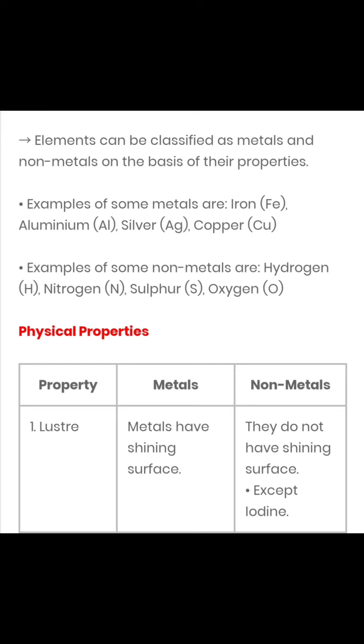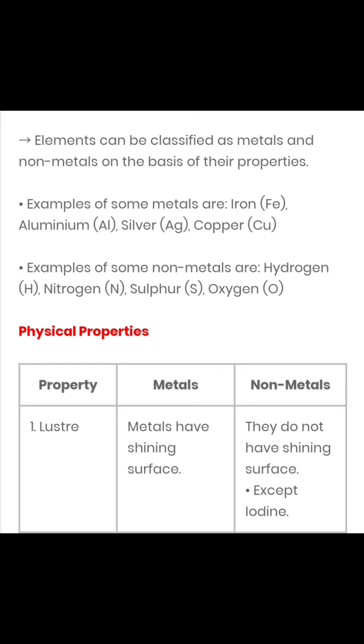Besides metals and nonmetals, there is a third category of elements, children, which show properties of both metals and nonmetals. These elements are known as metalloids. For example, silicon, germanium, arsenic, these are all metalloids. So, in this chapter, basically, we'll be talking about the details of metals and non-metals. So, to start with the first topic, you say the physical properties of metals and non-metals.